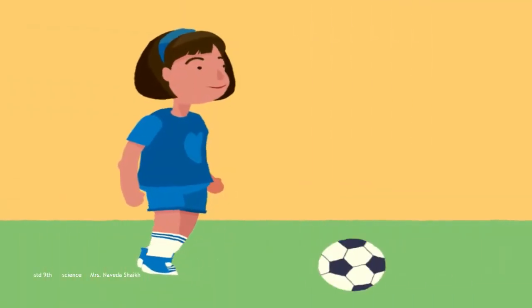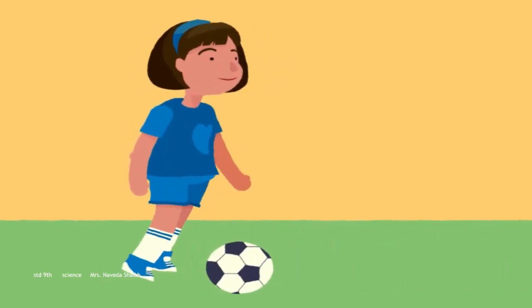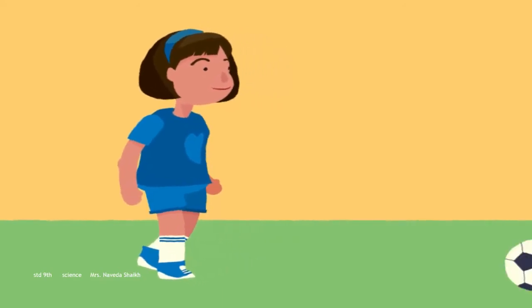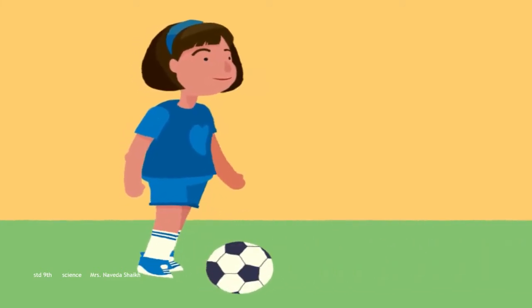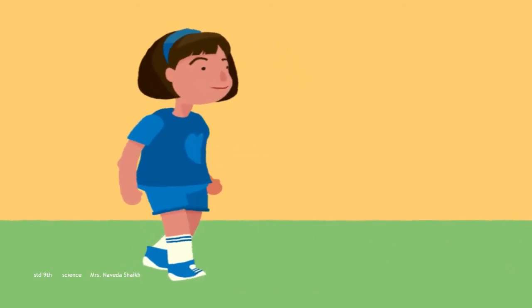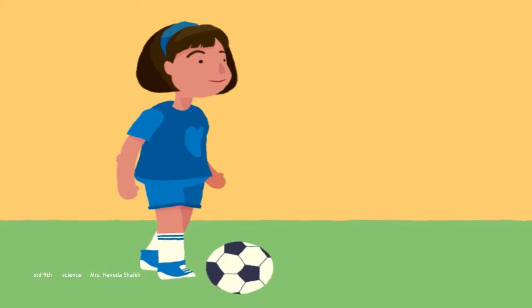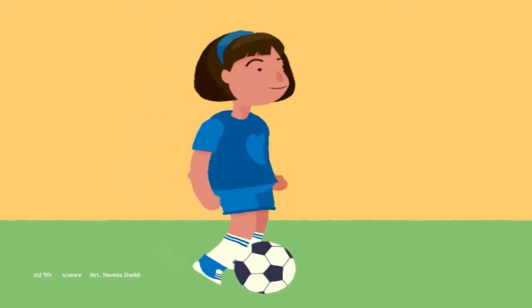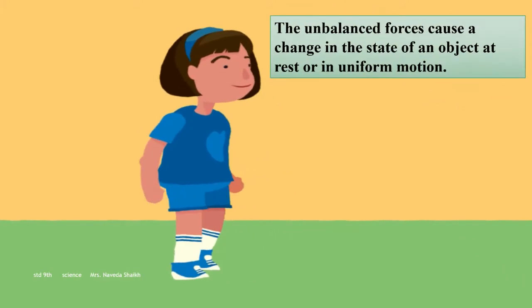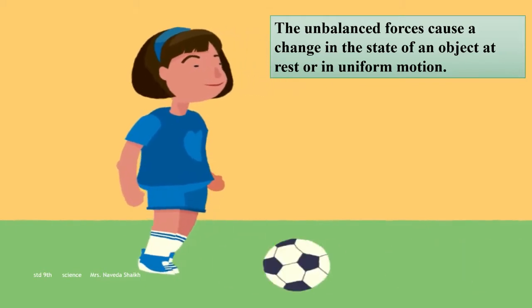Now here you can see a girl playing with a ball, and the ball is at rest first. Then she kicks it, and the moment she kicks, the ball starts moving. So this girl is applying what? She is applying an unbalanced force, right? If she had applied an equal amount of force, it wouldn't have moved. But here she is applying an unbalanced force, meaning more force is applied than the force which is already on the ball. That makes the ball move. So the unbalanced force causes a change in the state of an object at rest or in uniform motion.